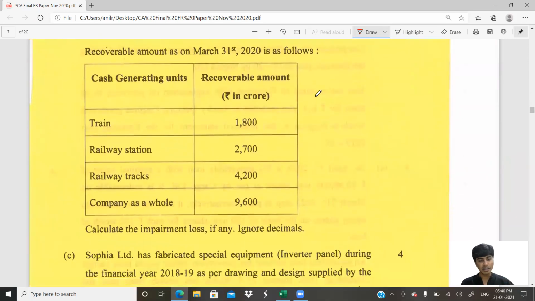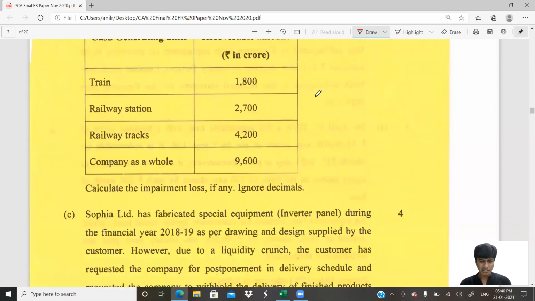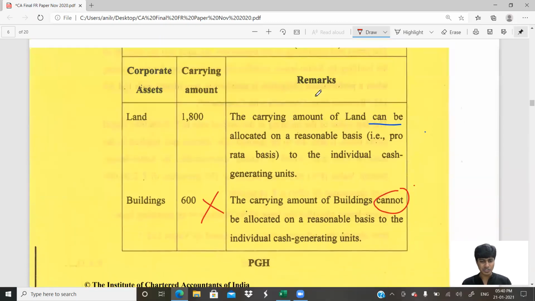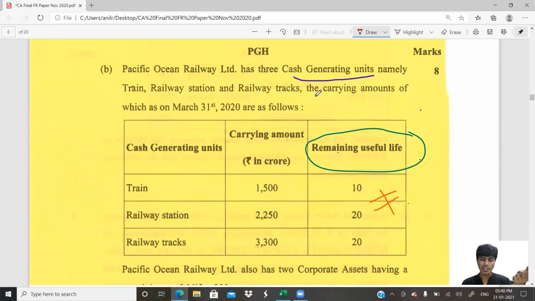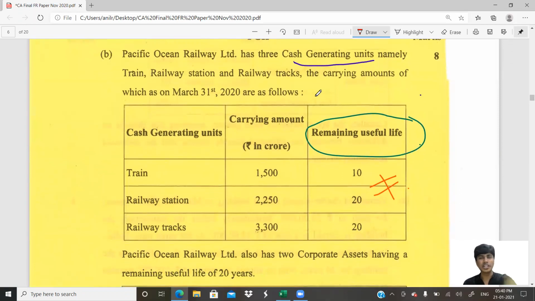And they've given the recoverable amounts, that is NRV. Calculate the impairment loss, if any, ignoring decimals, so we'll just round it off to the nearest number. Very easy question, but there were a couple of places where you could have gone wrong. One here. And second, in spite of telling it many times in class, I've seen students missing out on the second level of impairment check. They do the first level and then forget the total verification. Or many forget that the remaining useful life is different, 10 and 20. You might take the weights as 1500, 2250 and 3300 and then allocate. No, we have to take the weighted average.